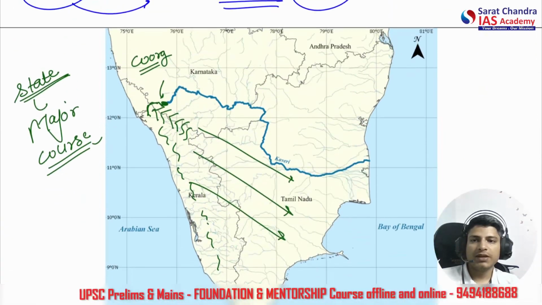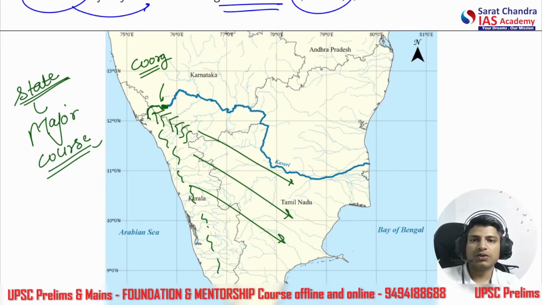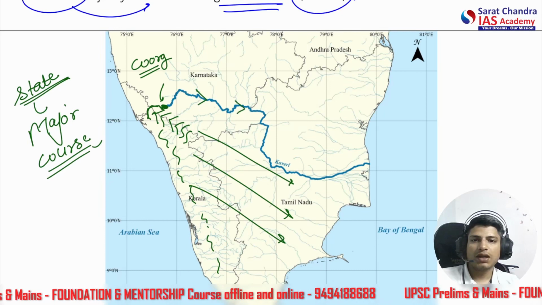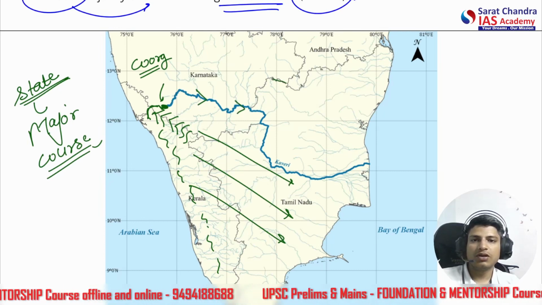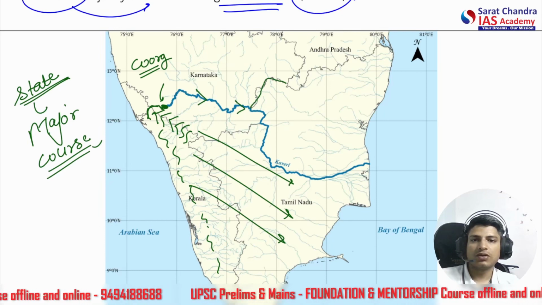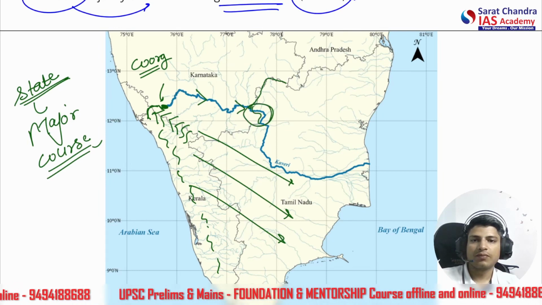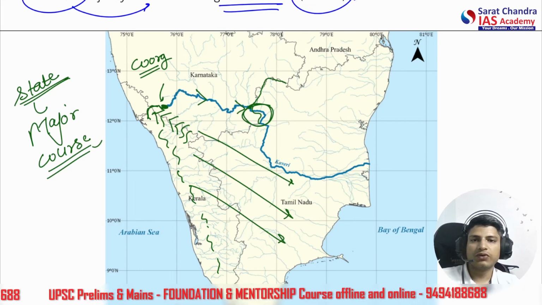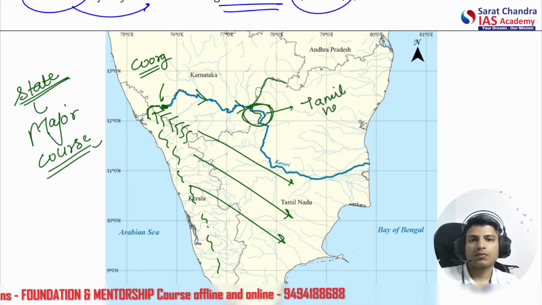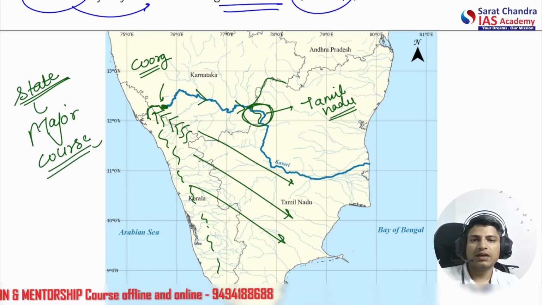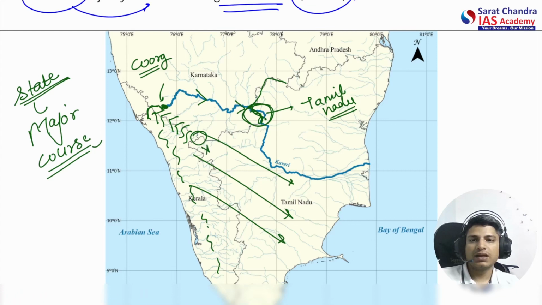Okay, so coming here, what we see is that it passes through Karnataka. And it creates a natural boundary between the Tamil Nadu border and the Karnataka border. And here is where it goes into Tamil Nadu. This is the place. So it creates a natural boundary between Tamil Nadu and Karnataka. Okay, here is a tri-junction. We see the Kerala, Tamil Nadu and Karnataka tri-junction, but Kaveri is not going directly from here.